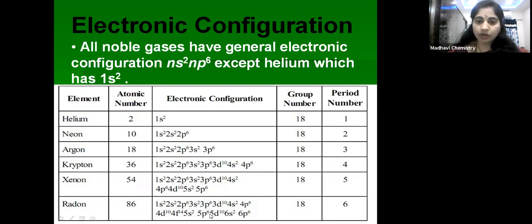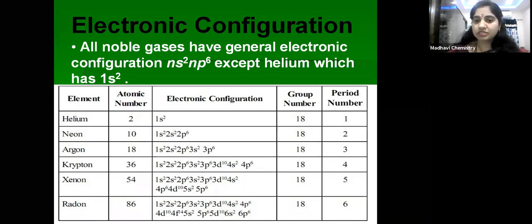Next coming to radon, 6s2 6p6 is the outer shell configuration. So it means outer shell is the sixth shell. So that's why it belongs to sixth period. So like that, by seeing the electronic configuration, by seeing its outer shell, which we can call a valence shell, we can predict the period number of an element.